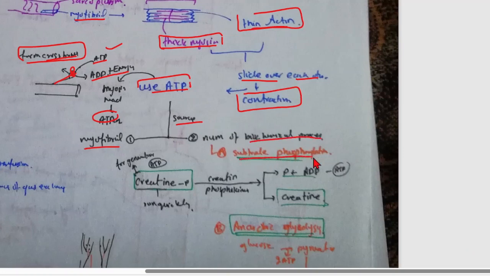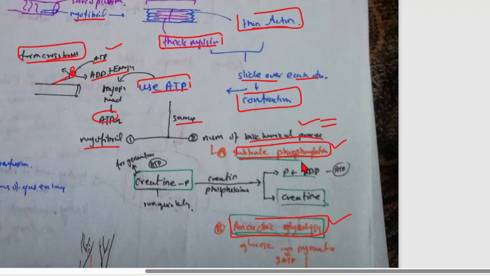For example, substrate phosphorylation. Another is anaerobic respiration.